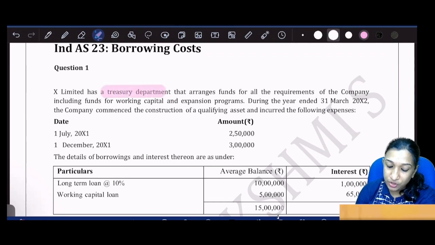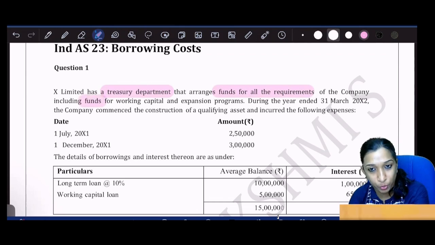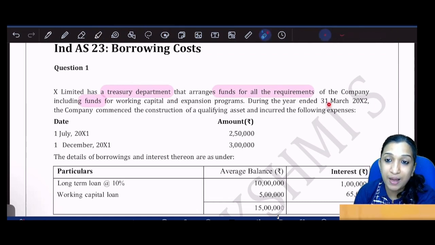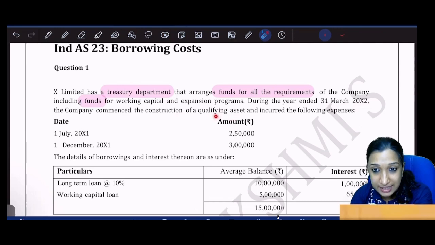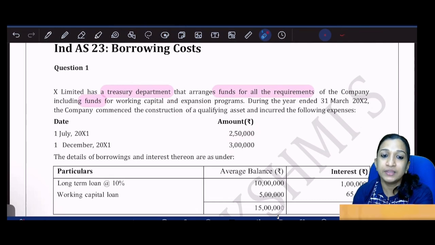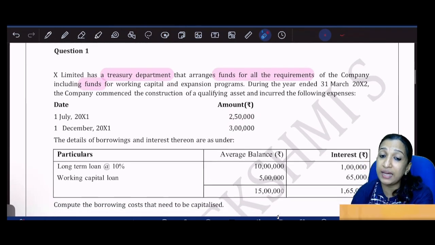X Limited has a treasury department that arranges funds for all the requirements of the company, including funds for working capital and expansion programs. During the year ended 31st March 2012, the company commenced the construction of a qualifying asset and incurred the following expenditure. On the qualifying asset, we have incurred an expenditure of 2,50,000 on 1st July and 3 lakhs on 1st December. The details of borrowings and interest thereon are as under.